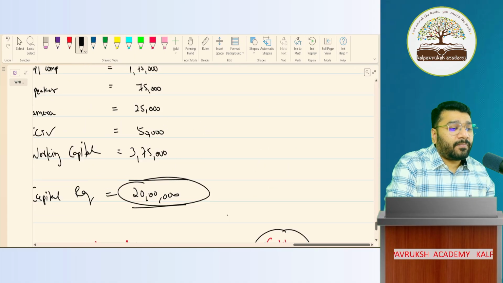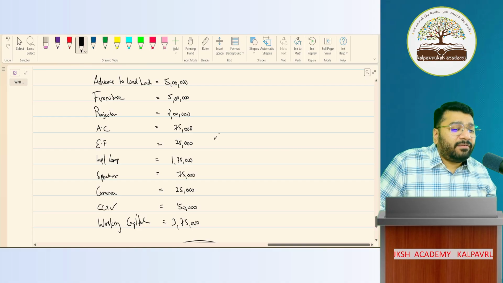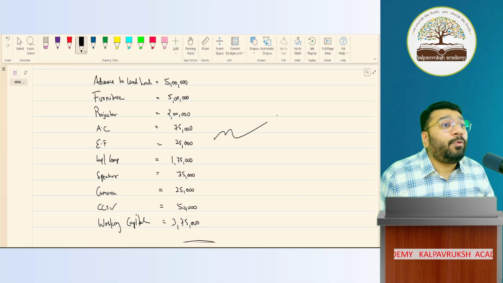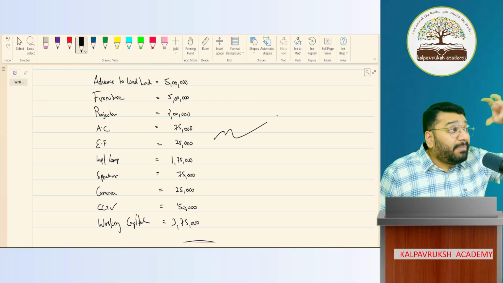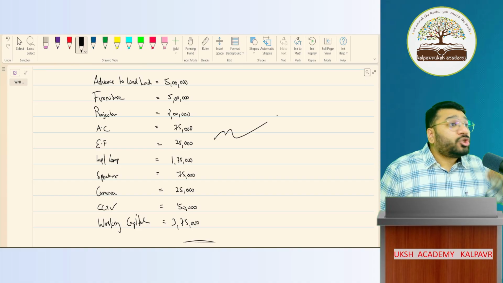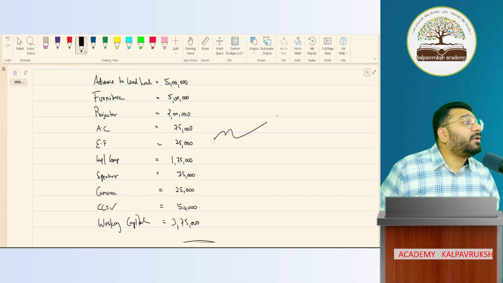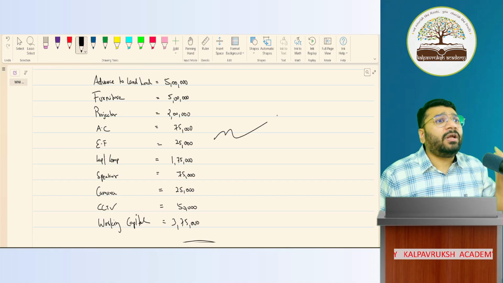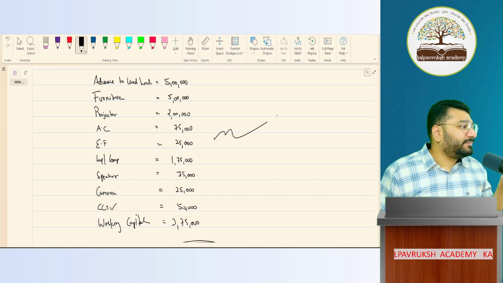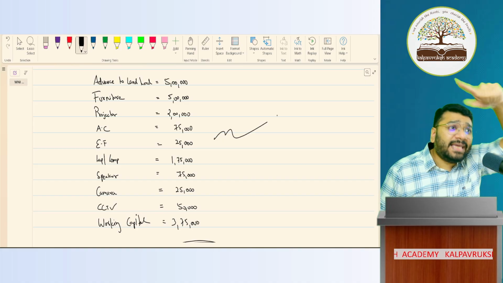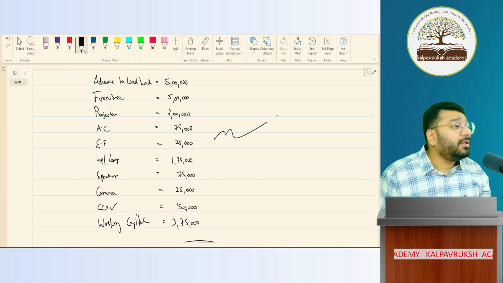Imagine 5 years have gone by. Now I want to do a little bit of renovation. The money which is there in the business is not sufficient. I need more money, so again I'm asking the owner, because this renovation is required to run the business. Chairs are all broken, I need to replace them. The AC is not functioning properly, I have to replace it. Got it? So I need again 5 lakh rupees.